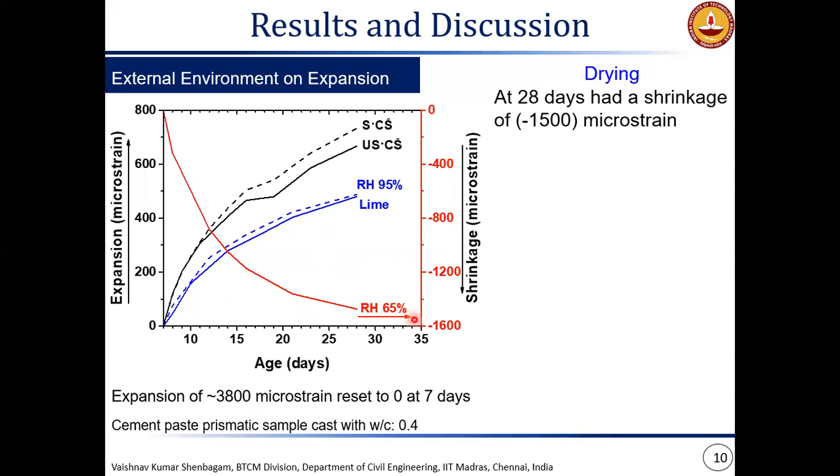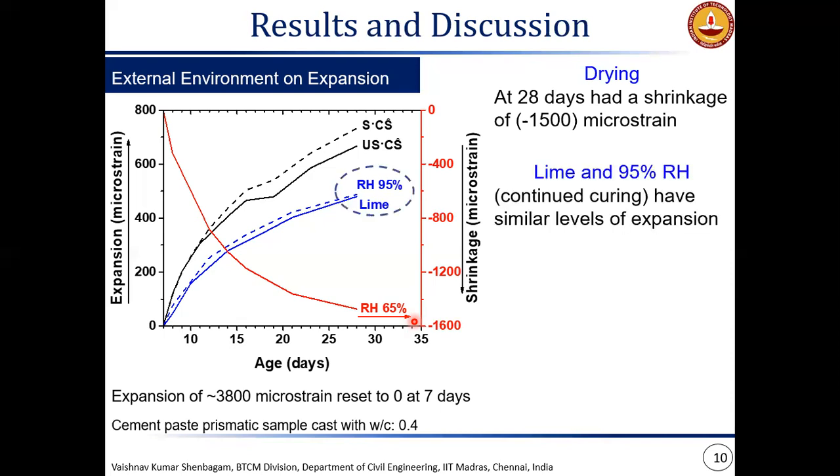However, this value is much less than 3800, meaning the resultant length of the specimen is still in the expanded state. So if this was in a restrained condition, then probably it wouldn't have generated enough tensile stresses to form shrinkage cracks at this particular dosage at 28 days.